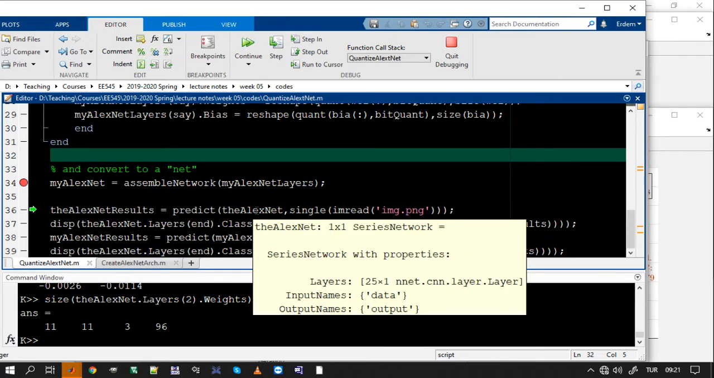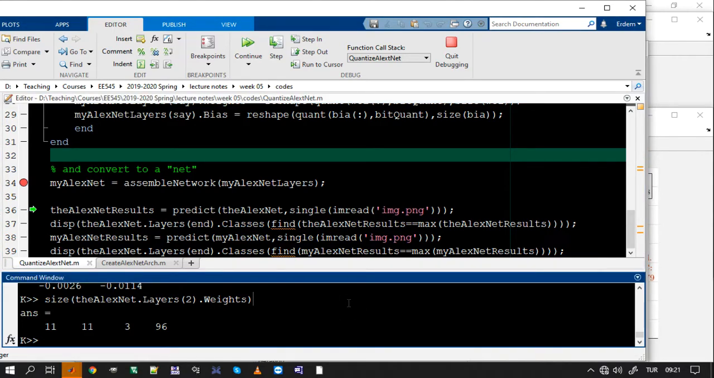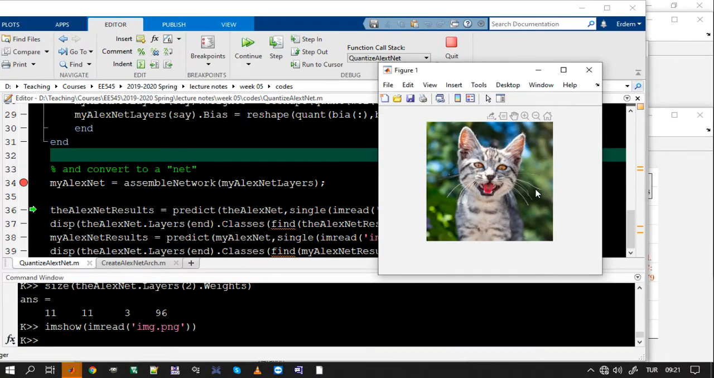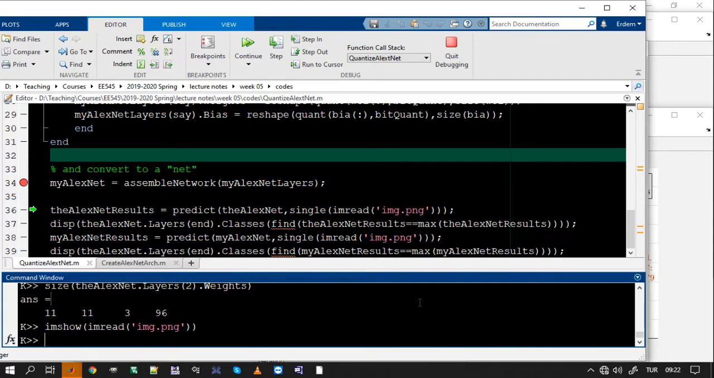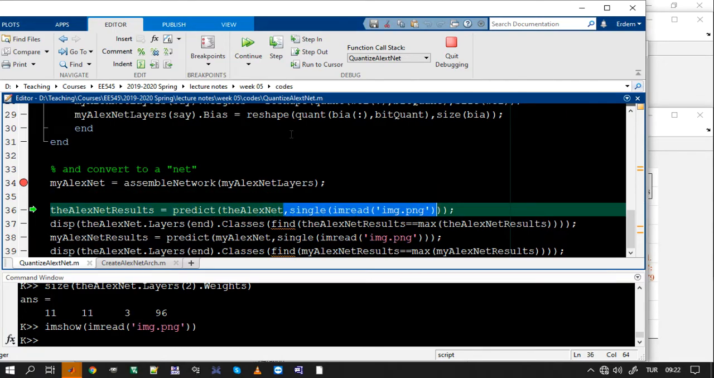The AlexNet is original. What I'm going to do is load an image. So let's say, what is that image? It's in my folder, and if you download the code, you'll find it as well. Oh, it's a cat. Actually, these kinds of cats are called tabby. If you check Google, you'll learn what a tabby is. Anyway, so I load it. I make it single because the predict function needs singles.